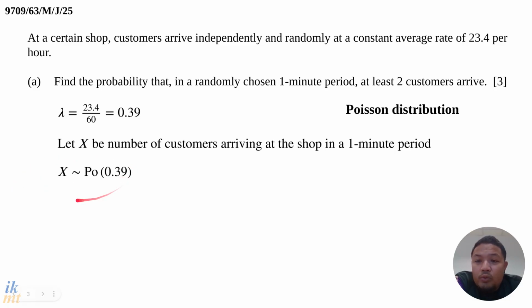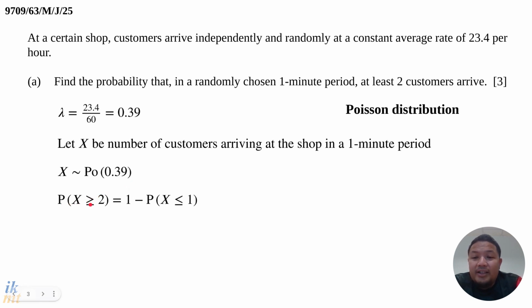Now that we have set this up, we can go ahead and answer the question. We want at least 2 customers to arrive. That means we want to find the probability X larger than or equal to 2. The thing about this is that there is no upper limit: it's 2, 3, 4, 5, 6 or more, to infinity. We do not want to calculate an infinite sum in this case, so we can limit it by considering the complement.